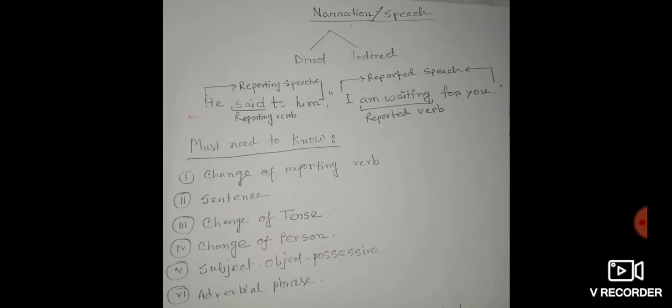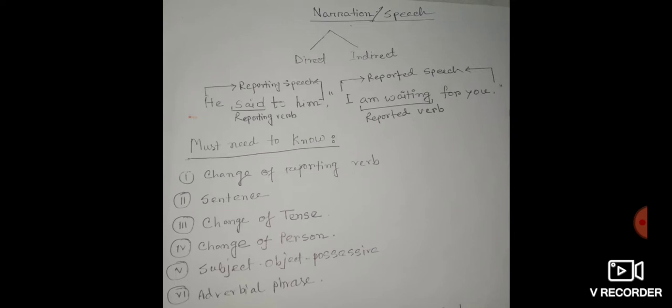So here I am giving an example of direct speech because the reported speech is within the inverted comma. Here said is the reporting verb, and he said to me is the reporting speech, and I am waiting for you will be the reported speech.